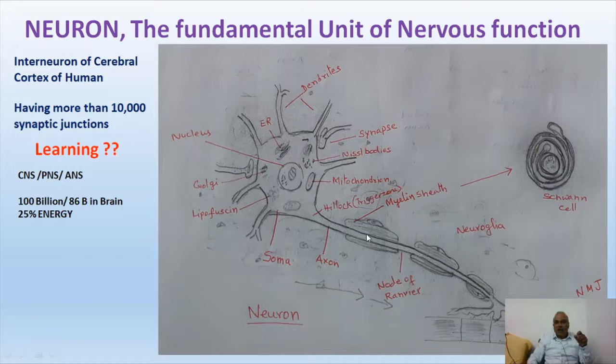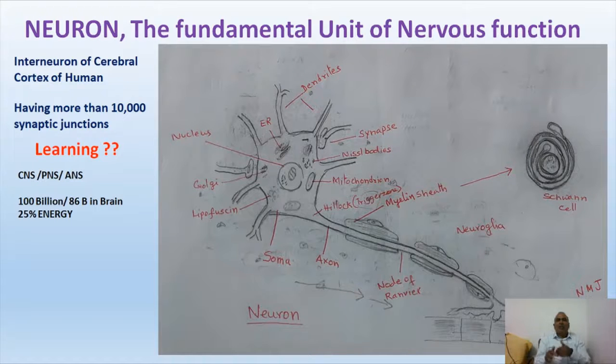Now along the length of the axon, the information passes, and the axon has a special fluid called axoplasm, whose contents are very specific for the conduction of impulse. The axon has a layer called axolemma, which has several channels for the entry and exit of ions, and axolemma is periodically, at regular intervals, surrounded by myelin sheath in some neurons.